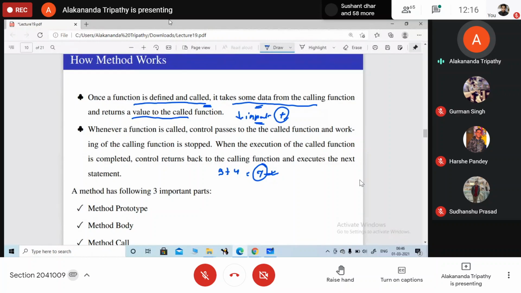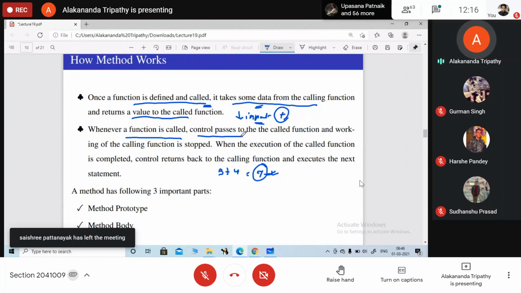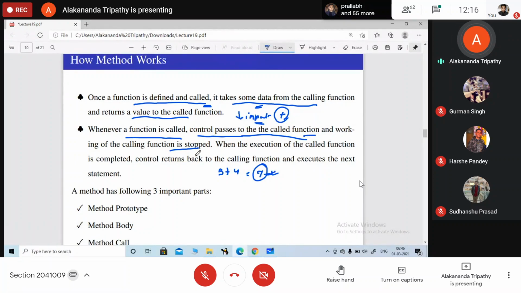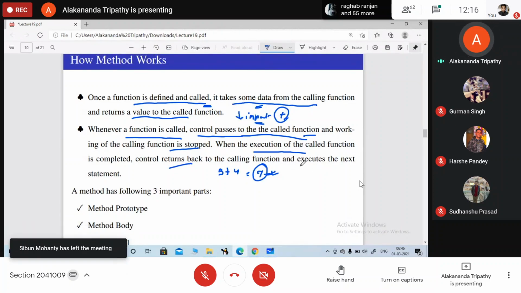Calling function से कुछ value लेगा and कुछ value return करेगा. So whenever a function is called, जब भी एक function को call करेंगे, control is passed to the called function and the working of the calling function is stopped. Control called function में pass होगा and calling function का काम बंद हो जाएगा. Now whenever I ask hers to add two numbers, I remain quiet for 2 minutes until hers gives me back the answer. So when the execution of the called function is completed, control returns back to the calling function.